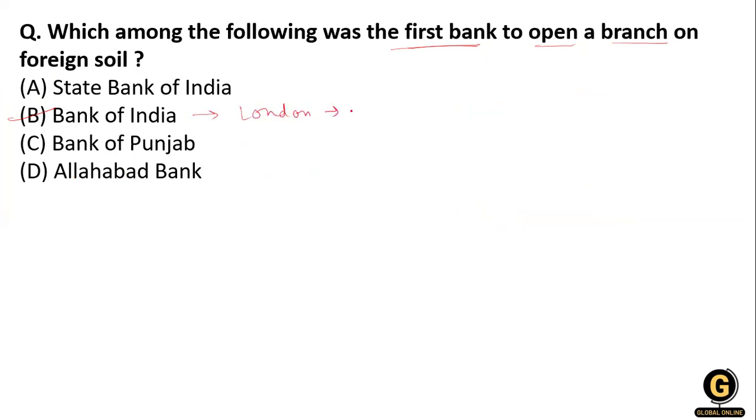In London in 1946. And you know that 1946 is just before the year of independence. After that, the second branch was opened in Europe, at Paris, in 1974. So the right answer for this question is the Bank of India.